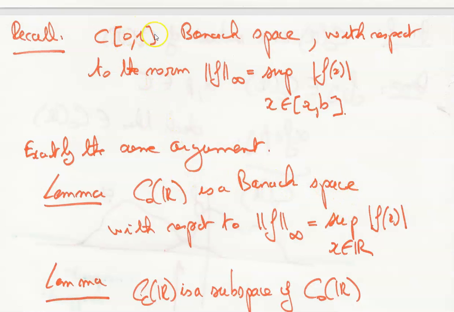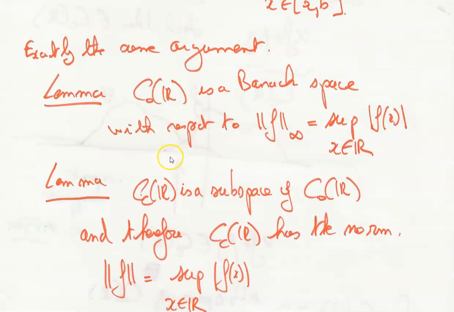The continuous functions on [0,1] form a Banach space with respect to the norm. The infinite norm of f is defined as the sup of |f(x)| for all x describing the interval [a,b]. Here a will be 0 and b will be 1. So it's exactly the same argument.